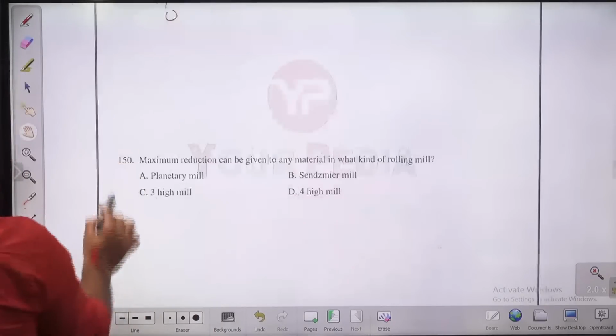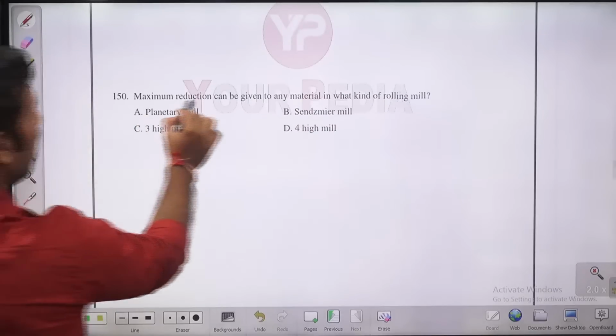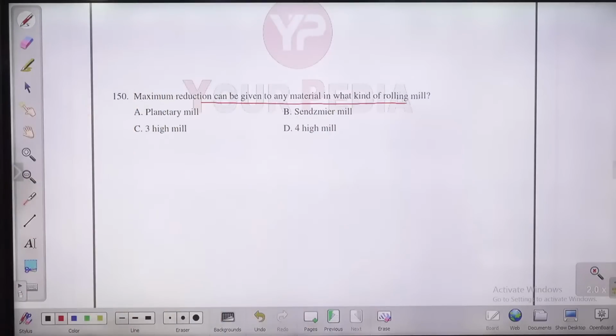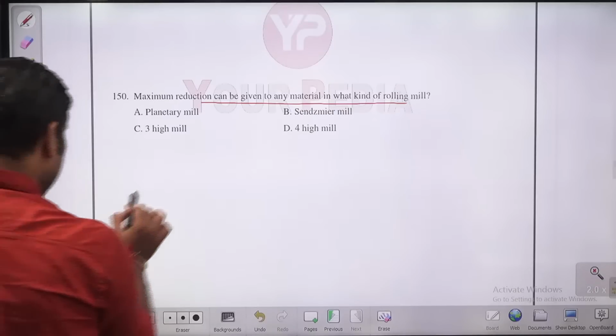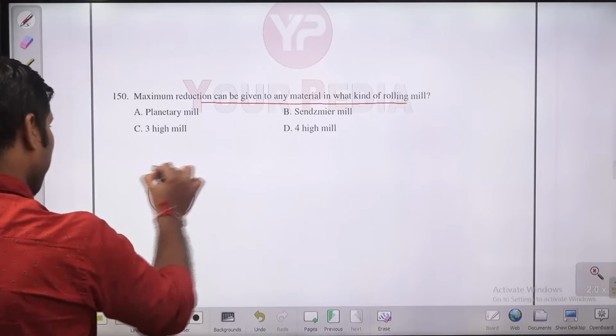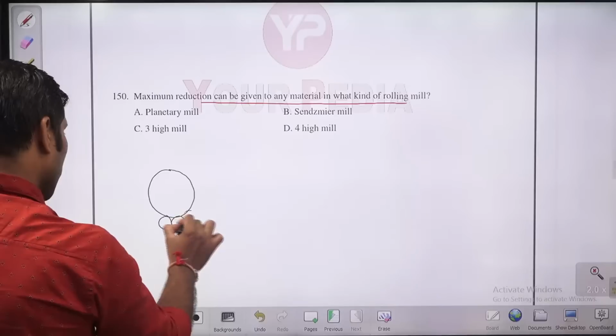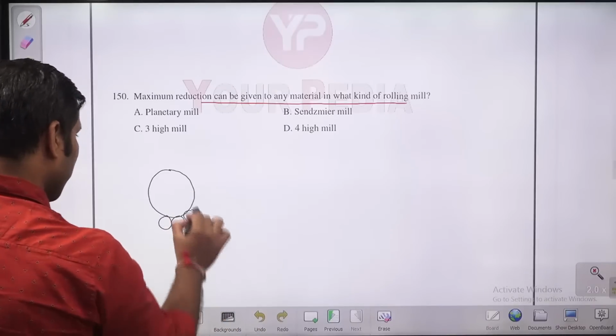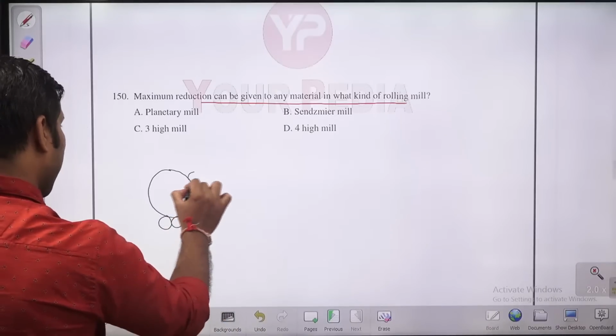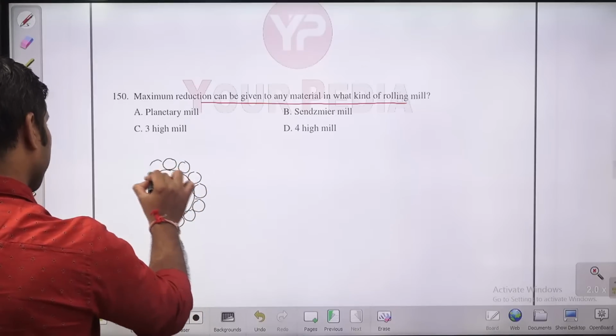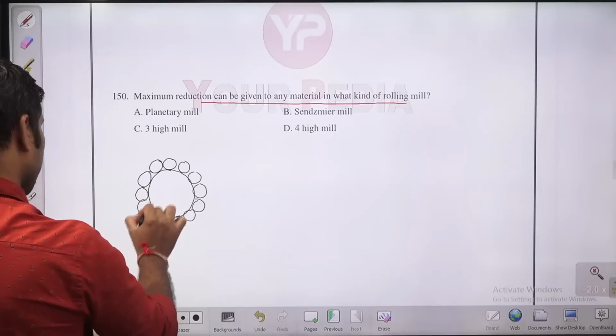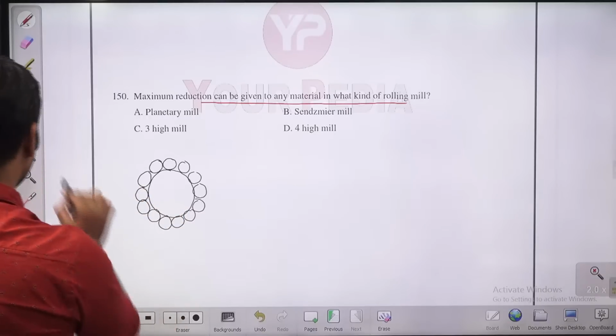Let us move to next question. Maximum reduction can be given to any material in what kind of rolling mill? In what kind of rolling mill, guys, can we get maximum reduction? You know, guys, there is a mill which is known as a planetary mill, which is having large size backup rolls, and there are so many planetary rolls we are having. Okay, so this kind of arrangement.